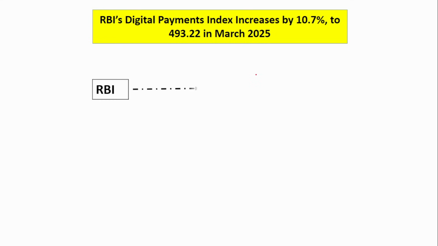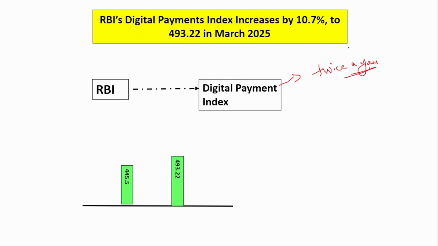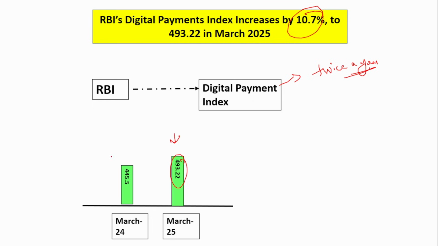So recently, the RBI has released the digital payment index. It is published twice a year. You should remember the frequency of the publishment. It is published twice a year. And the latest digital payment index value has increased over 10% compared to the previous year. So March 2025, the value is 493.22 compared to 445 in March 2024. So it is an increase of 10.7%.